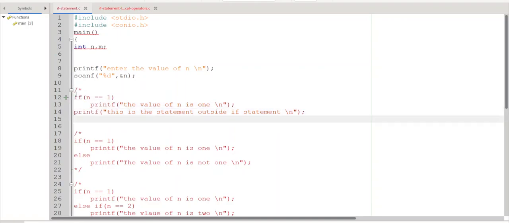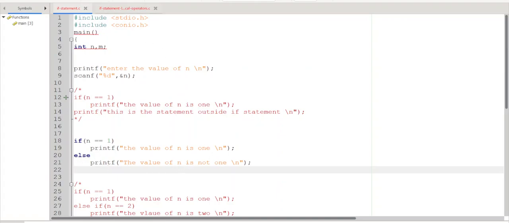Okay, next. Let me put it in comments, and we consider the if else statement. Now we have two conditions. If n equal to 1, print it. Otherwise, you print that n is not 1. So if n equal to 1, print the value of n is 1. Otherwise, or else, the value of n is not 1.